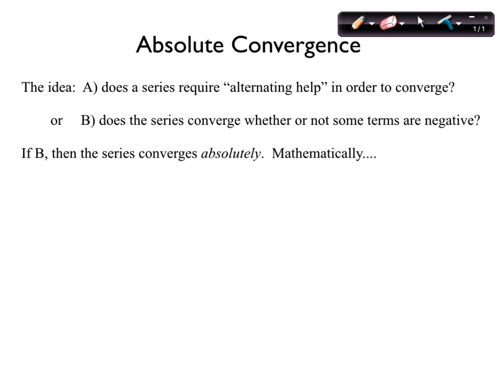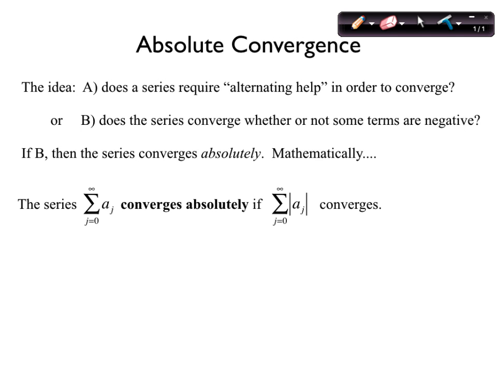So mathematically, we're saying that if you take the negative signs off, if you take the alternating out and it still converges, then it converges absolutely. So a series converges absolutely if you take the absolute value of all the terms and add those up, and it still converges.